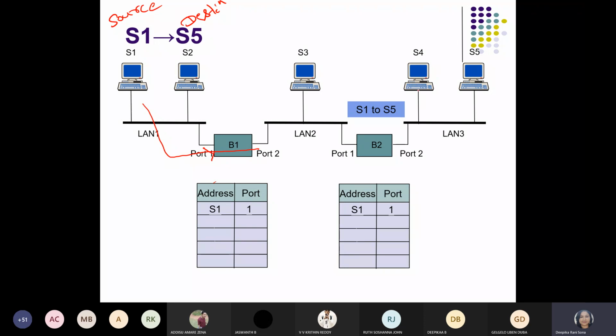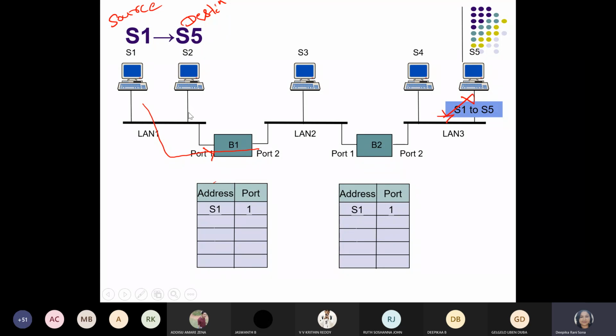Okay, so it will check that it is not available on port 2. So where is it available? It is available at LAN 3. So if the match is found, it will just forward the packet from S1 to S5. If the match is not found, it will just discard. Okay, this is the way. So we have to make the entry of S5.